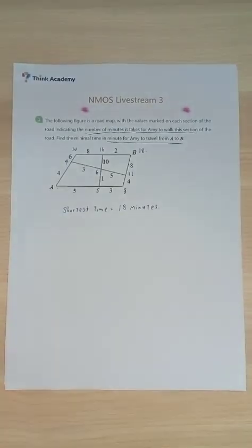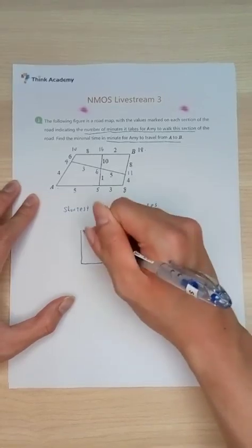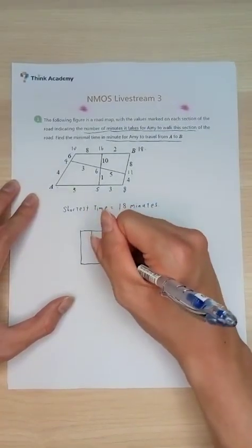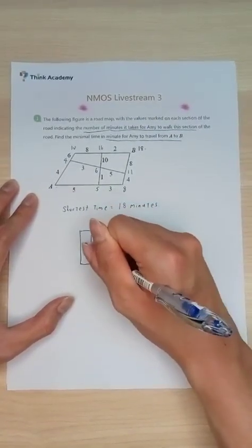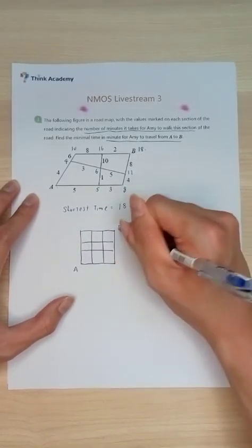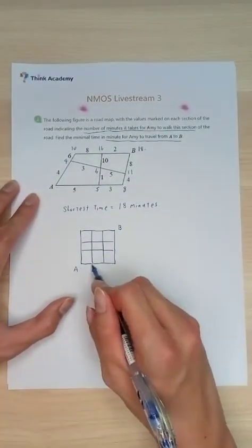Now you notice, for those students who have done some math Olympiad, especially the P4 and the P5 students, you will realize this is actually a variation of the shortest path problem. In the shortest path problem, we have this very simple problem: a cube cut into maybe 9 squares, and you need to travel from A to B. How many ways are there to travel from A to B through the edges of these 9 squares?